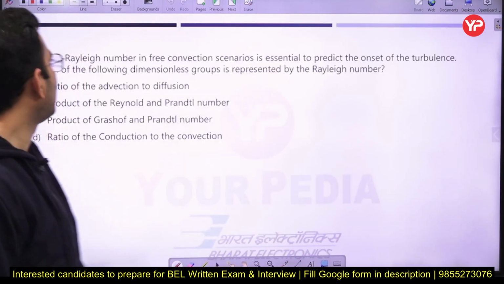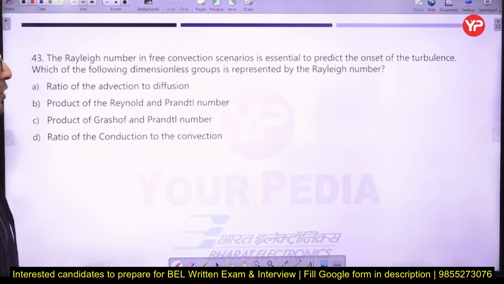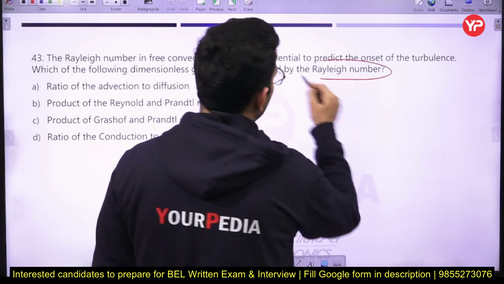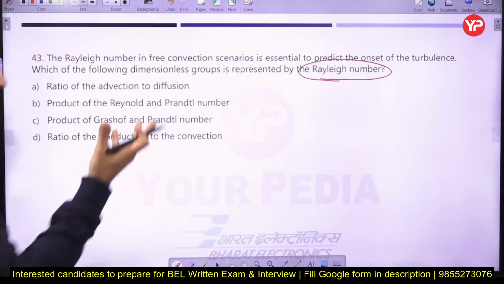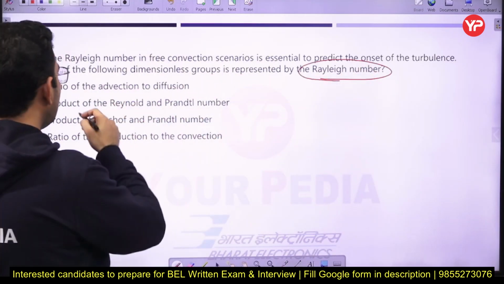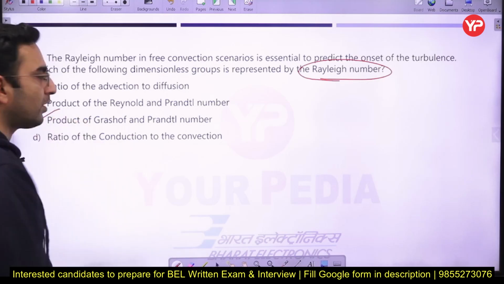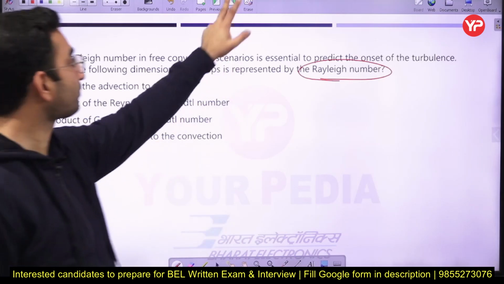Next part, the Rayleigh number in the free convection scenario is essential to predict the onset of the turbulence. Which of the following dimensionless groups is represented by the Rayleigh number? So I have already explained many times that Rayleigh number is basically a product of Grashof number and Prandtl number. Option number C is going to be the correct answer.